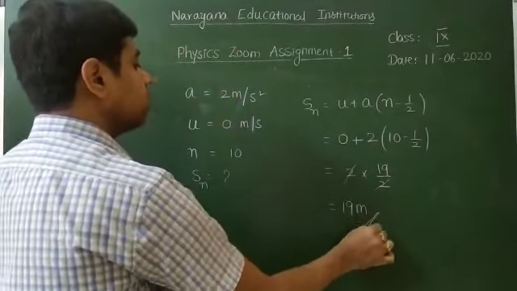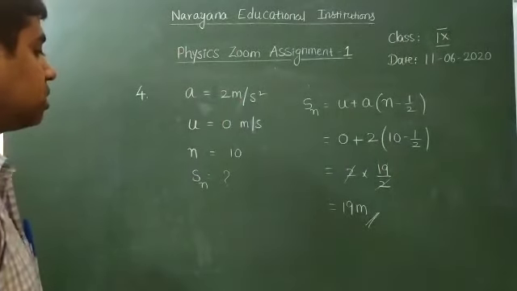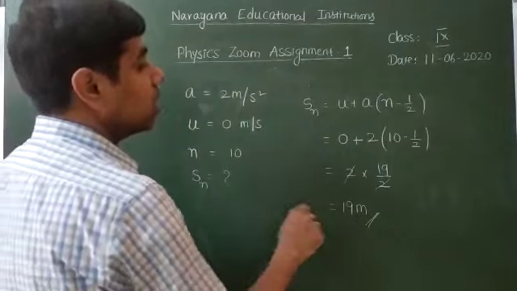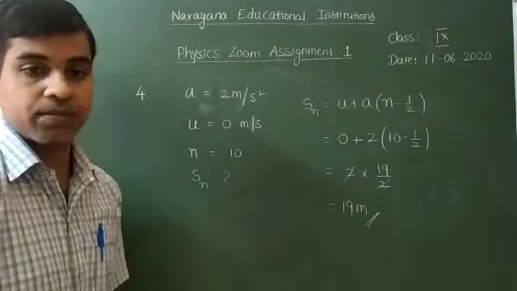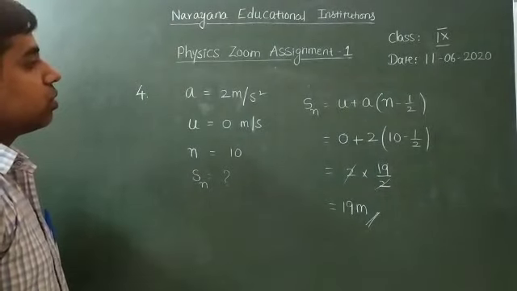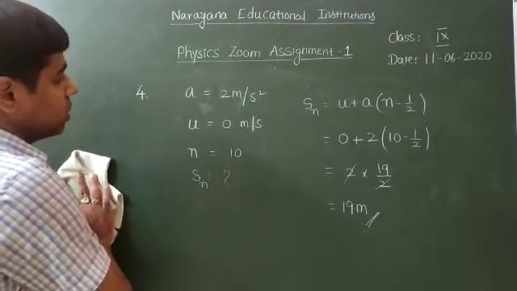So this is the answer for this fourth question. That means the distance traveled in 10 seconds for these conditions is 19 meters. So these two are the third question and the fourth question. These two are the 2 marks questions.